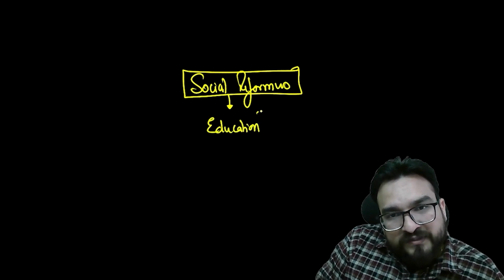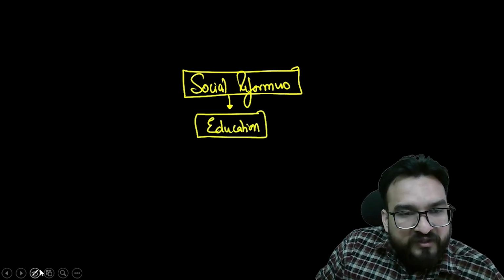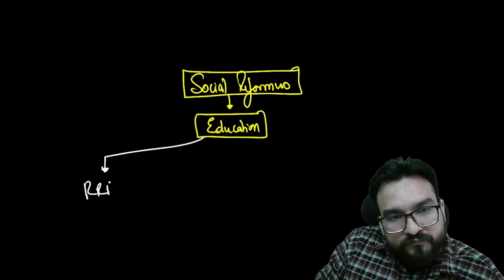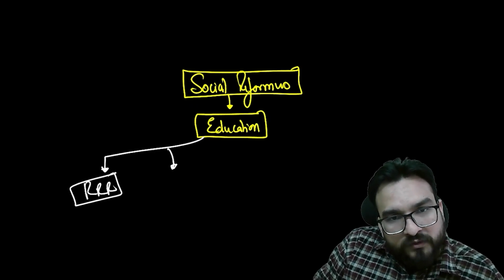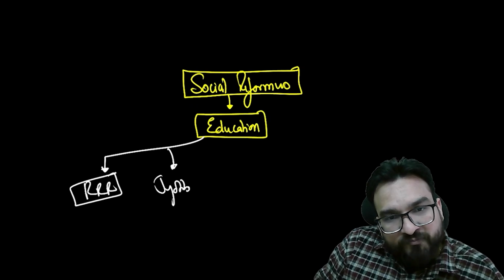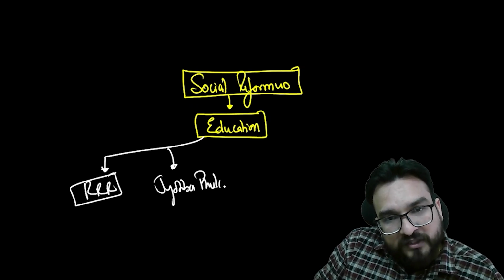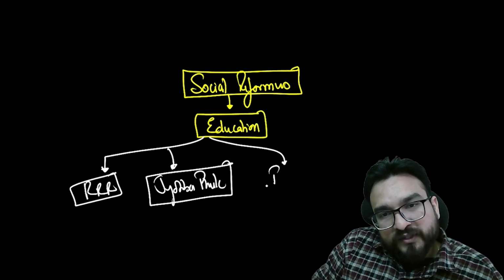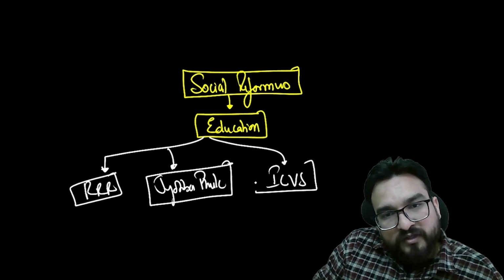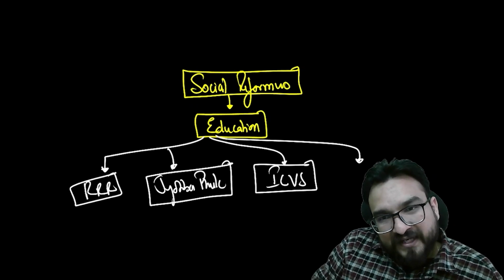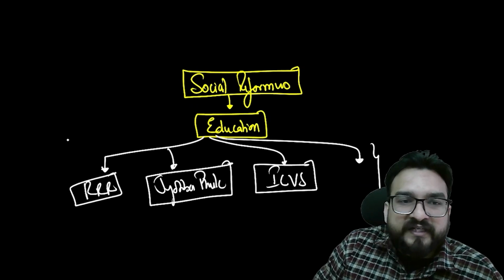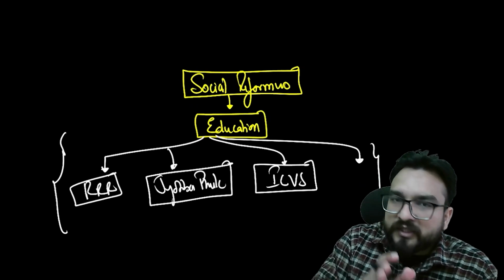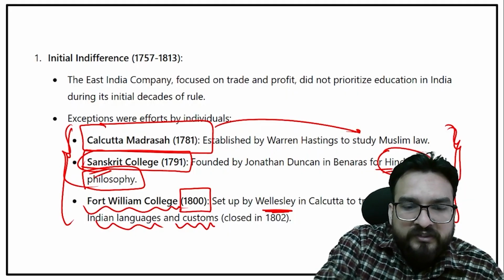So that's why you will see the early individual efforts from Raja Ram Mohan Roy, and from Jyotiba Phule for the upliftment of the lower class. Then you will see Ishwar Chandra Vidyasagar. I'm not writing fully, right? Many other reformers came and set up their educational institutions. I'm just focusing on the educational institutions, guys, right?